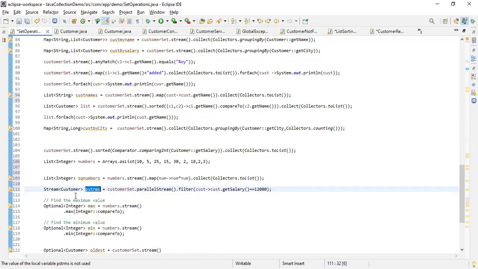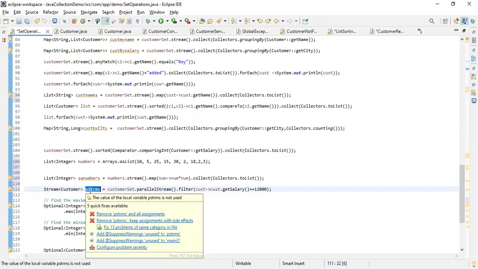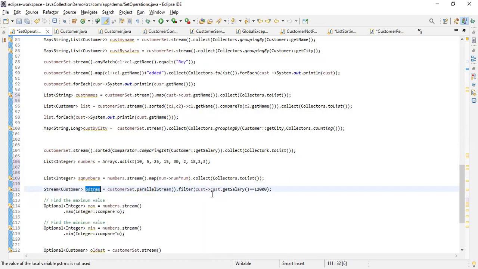If you want to get any result, you need to call a terminal operation like count or collect on this object here, correct? Then only are these intermediate operations executed. That is what we call laziness in the stream. We are saying that only when we need a result do we process this data here, correct?